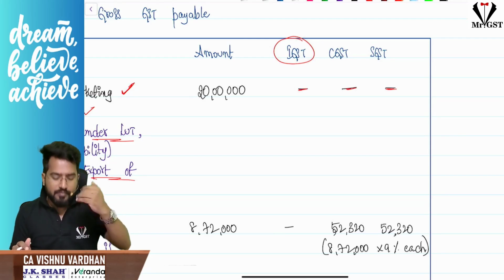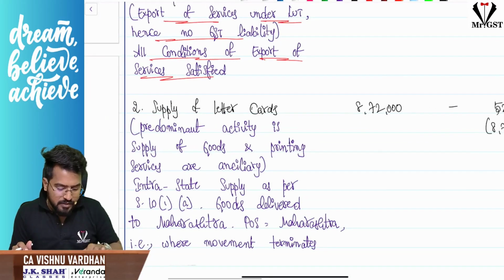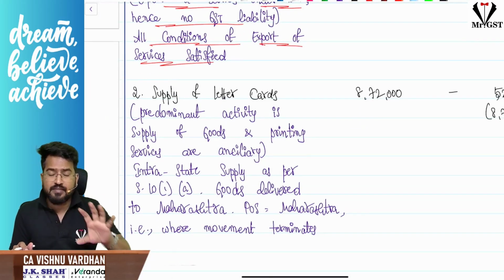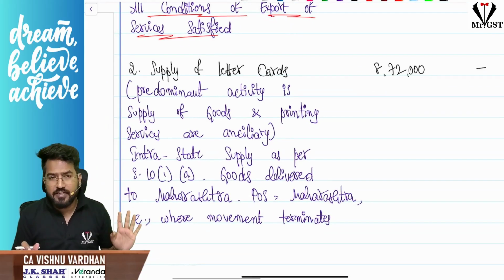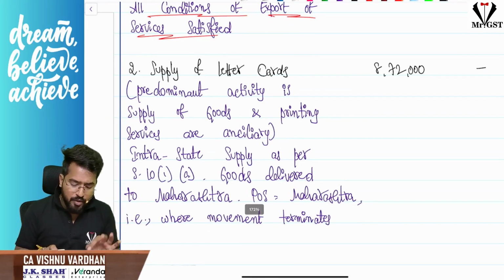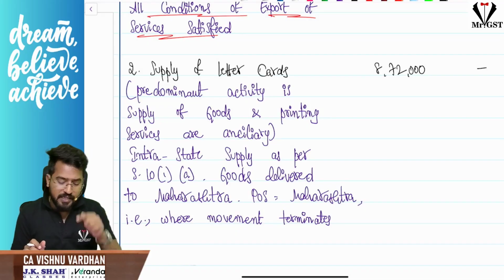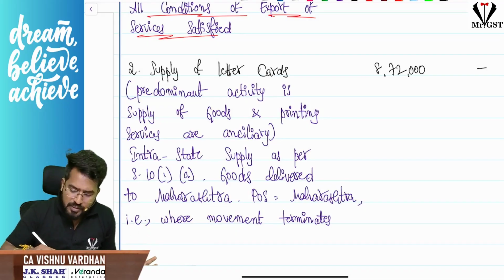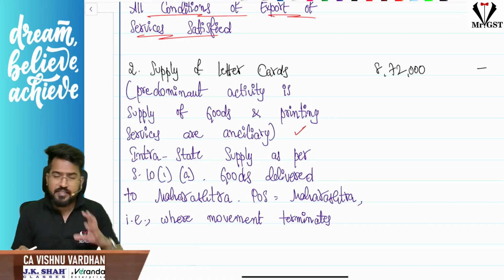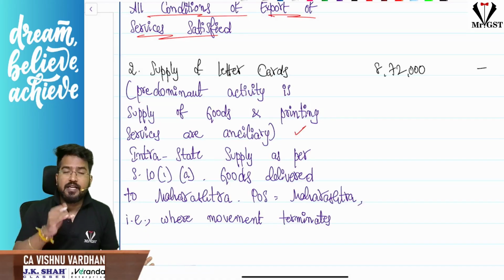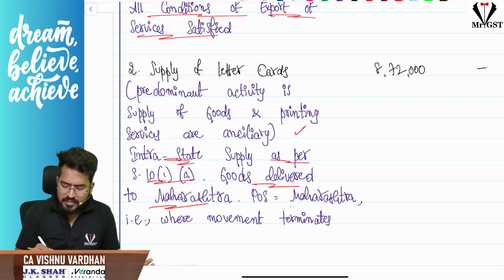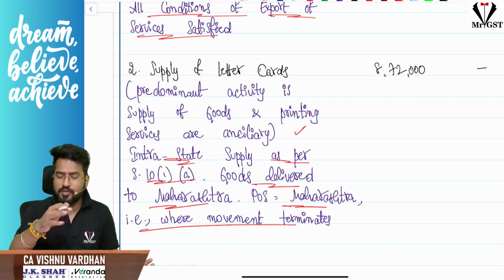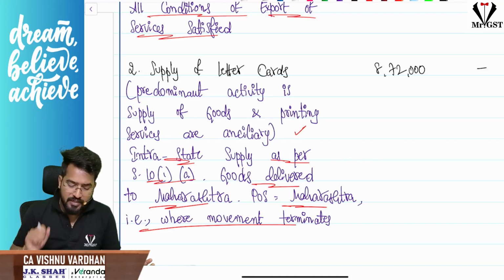Enough. Second entry, I have written only two things to make you understand, so don't worry. Second one, supply of letter cards. Sir, this is predominant activity, supply of goods we have discussed, and printing is just ancillary to that. In simple words I have written, you can elaborate in the exam to the extent you are comfortable. And here, this is intrastate supply as per 10(1)(a), goods are delivered to Maharashtra, place of supply is Maharashtra, where movement terminates. So regarding intrastate, interstate also give your reasoning.